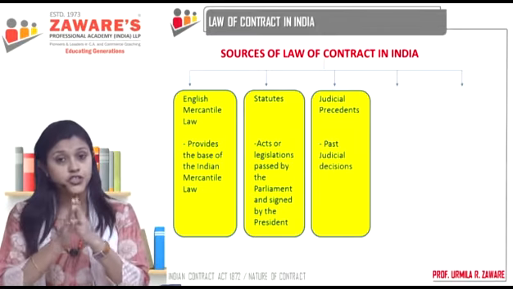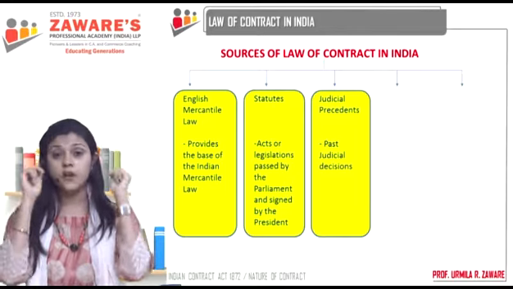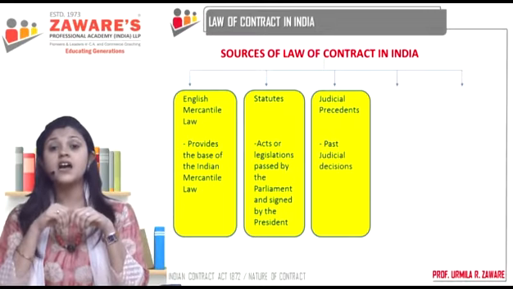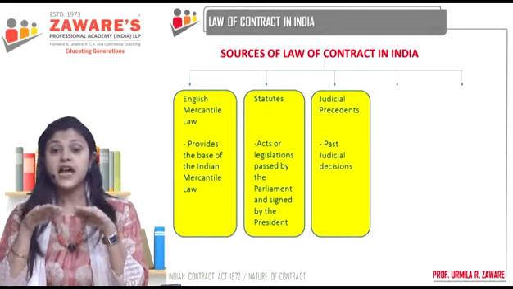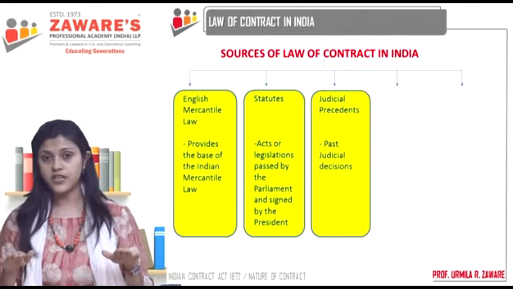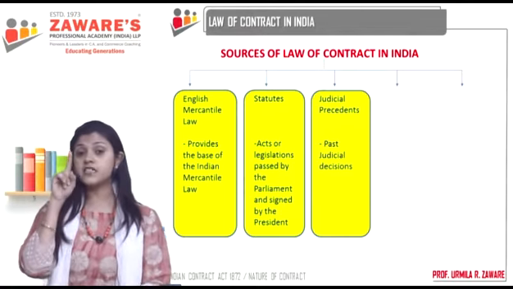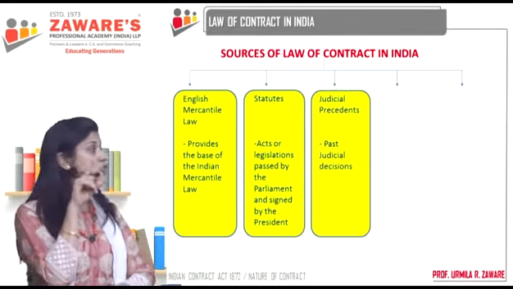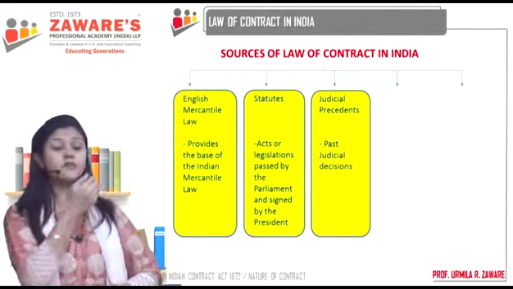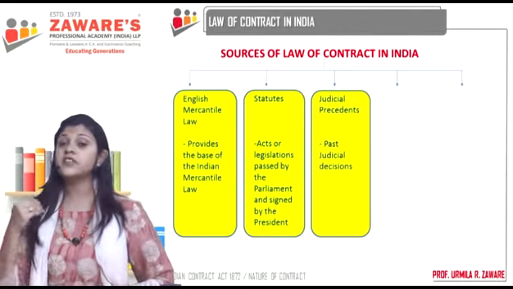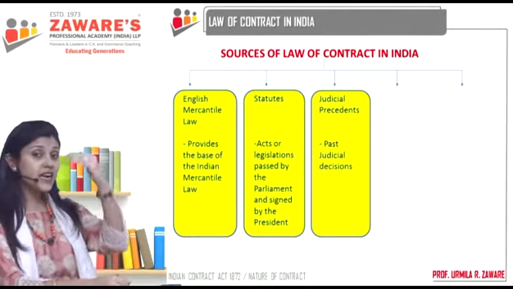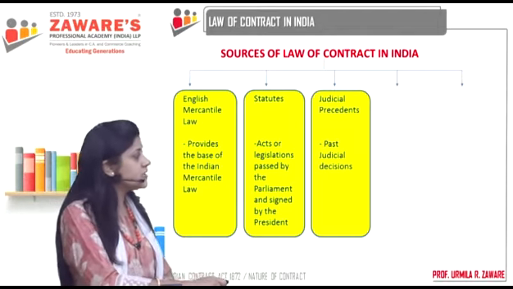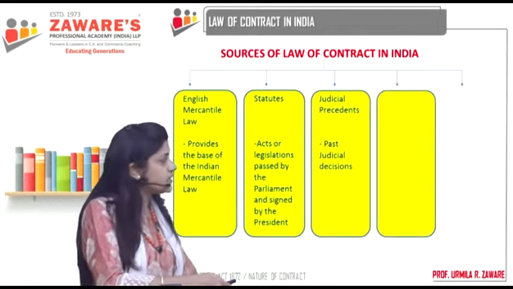As you know, in our Indian judiciary, at the apex, right at the top, is the Supreme Court. Below the Supreme Court are the higher courts, the high courts. And then you have the district courts, correct? So the judicial precedents passed by the Supreme Court are binding on the high courts. The judgments passed by the high courts are binding on the district courts, correct? So you have that hierarchy over here. So judicial precedents, or past judicial decisions, can become the base of law itself.